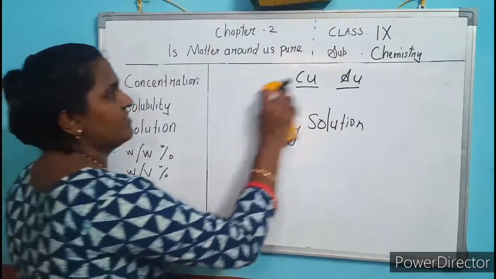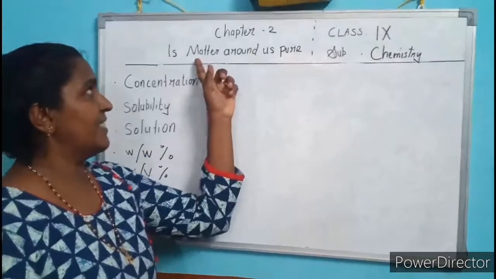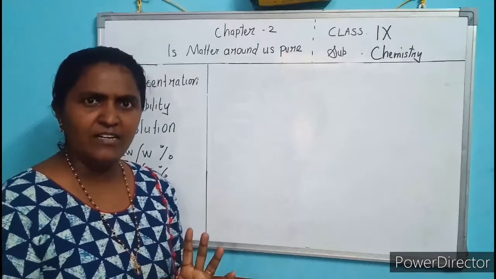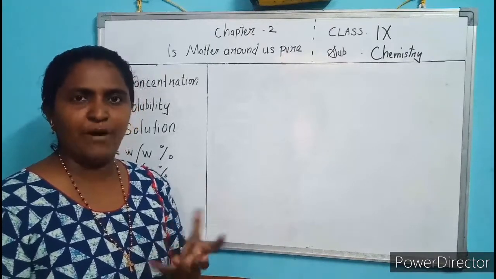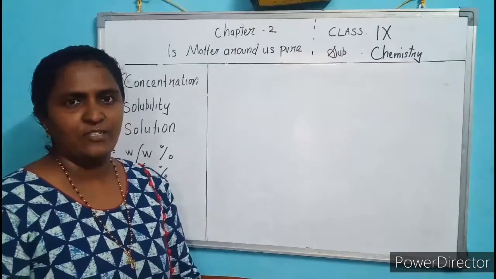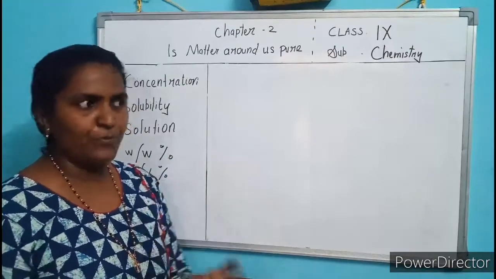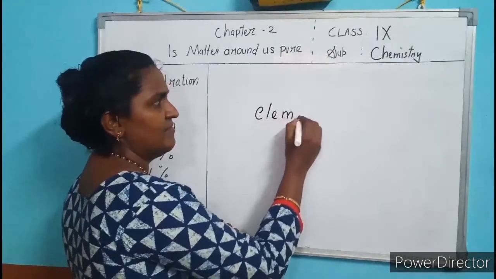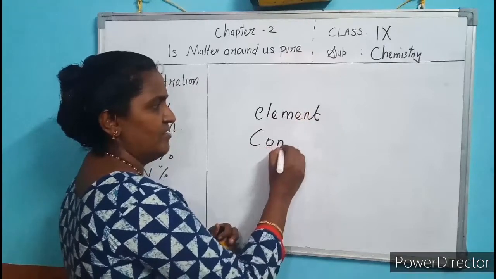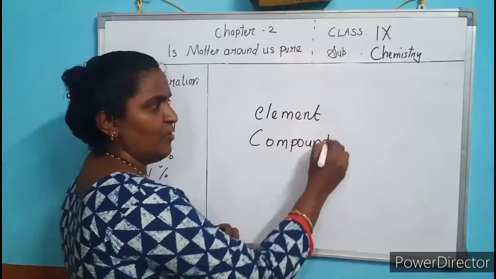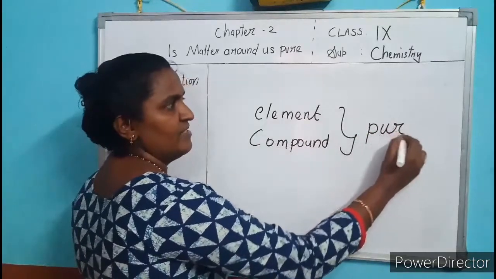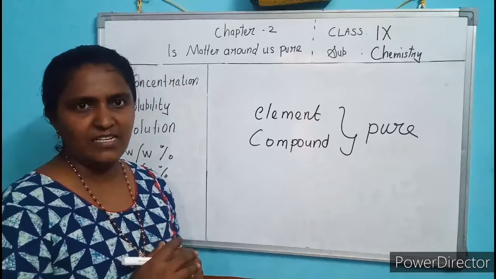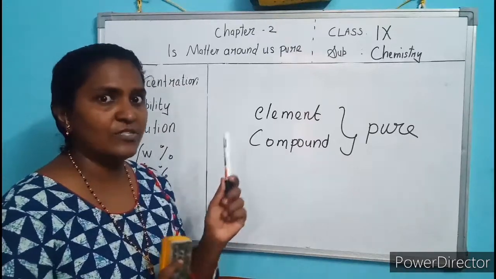Today we discuss, but before that, look at the heading: Is matter around us pure? No. Matter around us is not pure because it is made up of two or more components. Only pure forms are element and compound. These two are pure. Remaining all are mixtures. Understand? And a solution is what type of mixture? Homogeneous mixture.